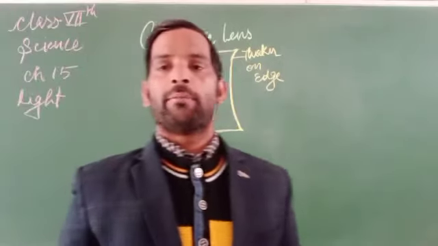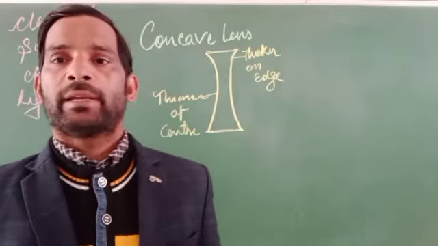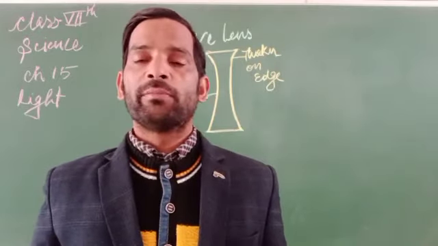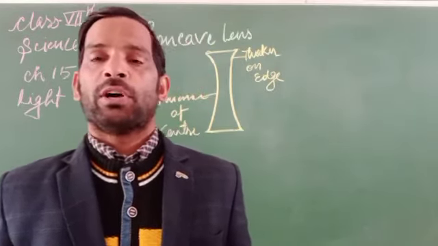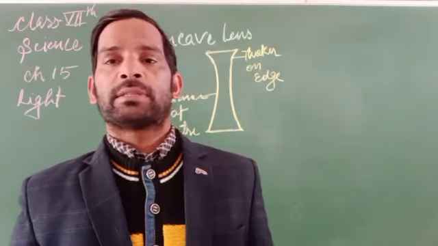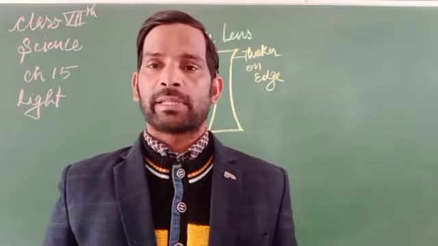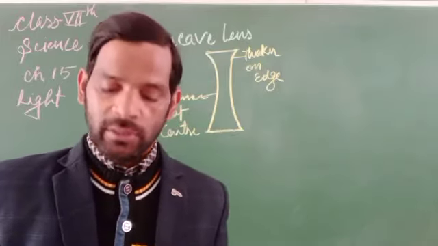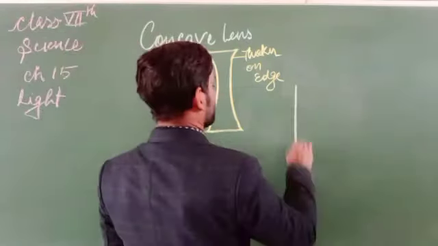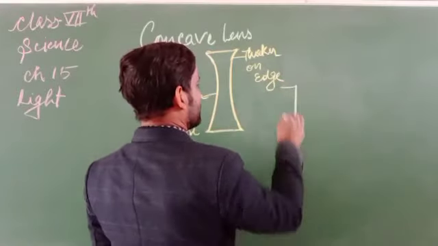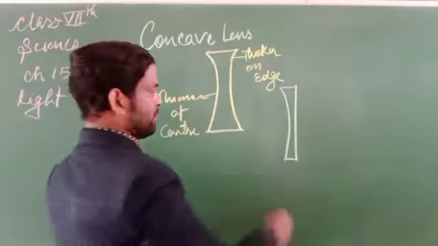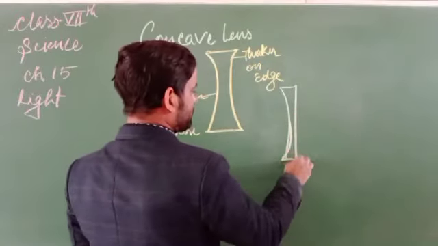A concave lens might also be formed by the combination of two curved lenses, or one curved and one flat lens. Suppose this is flat and here is a curve. So this one is called concave.